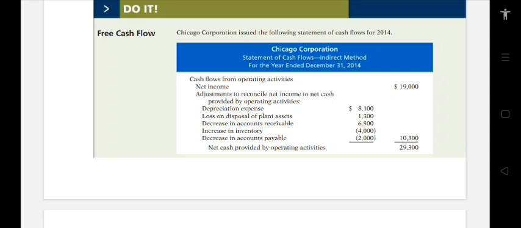The $19,000 plus $10,300 is equal to $29,300.